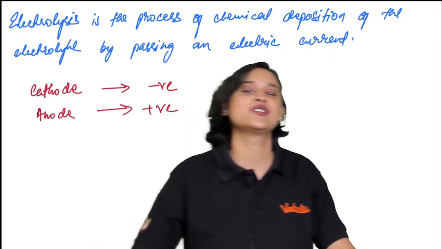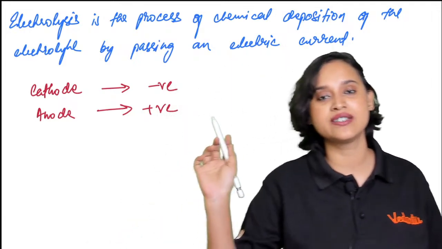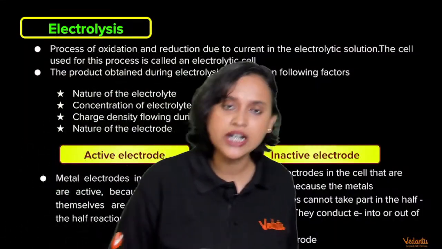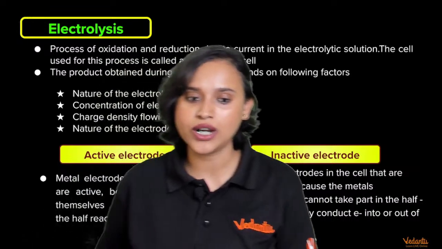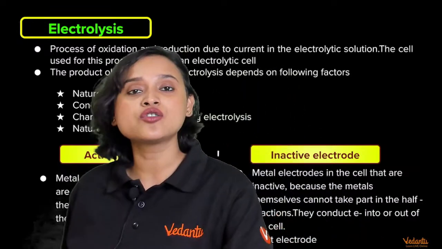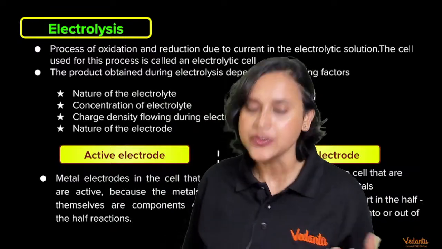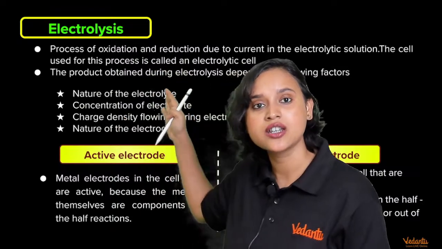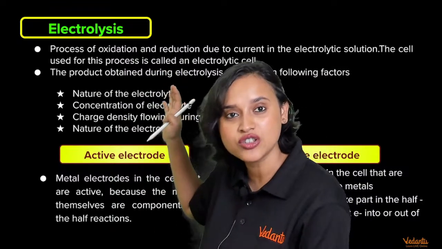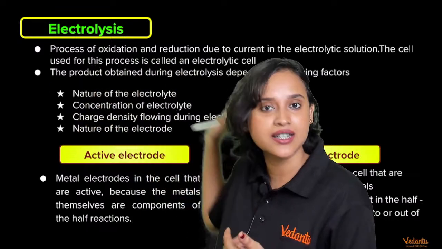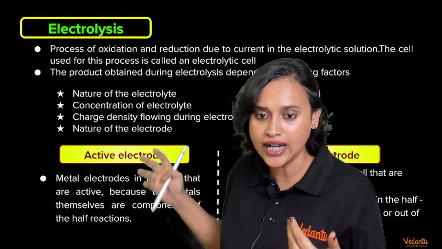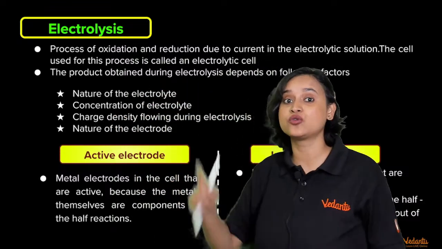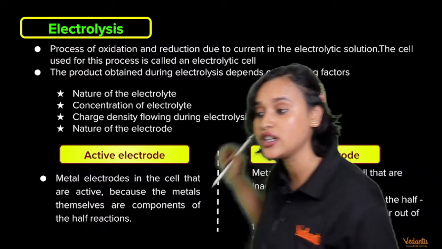But in this case, one thing that happens here is cathode is negative, anode is positive. But anyway, don't worry about it, we will be talking about it. So in electrolysis, obviously, it depends on certain things, right? First of all, read the statement. The statement is that it is a process of oxidation and reduction. If there is anode, cathode, oxidation and reduction, it is a process of oxidation and reduction, right? Why is it happening? It's happening because of the current. And where is the current passing through? The current is passing through the electrolytic solution, isn't it?